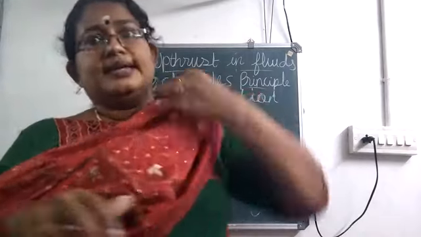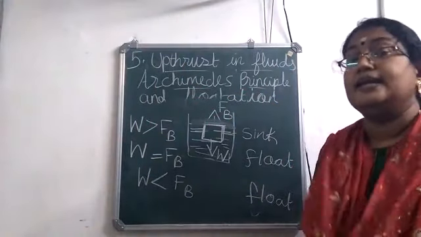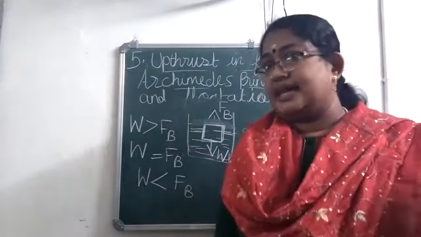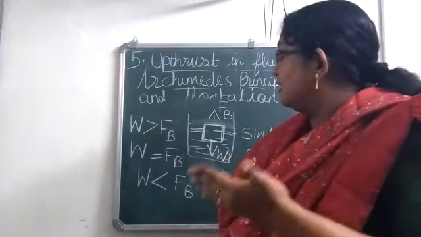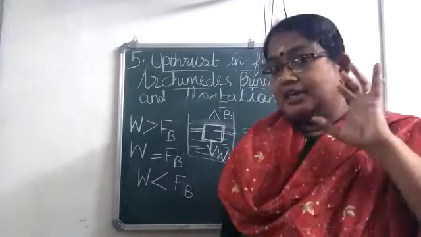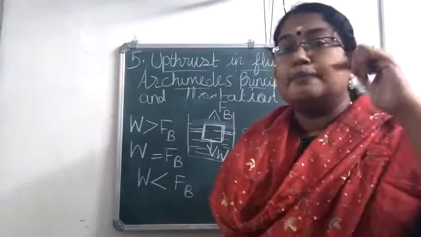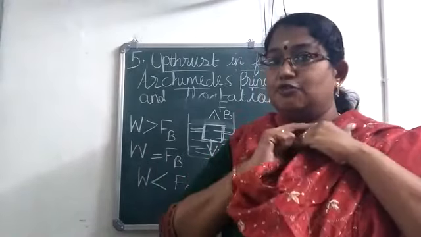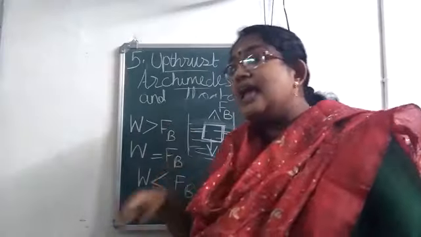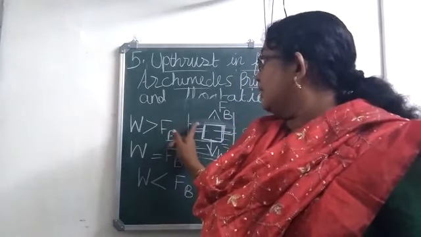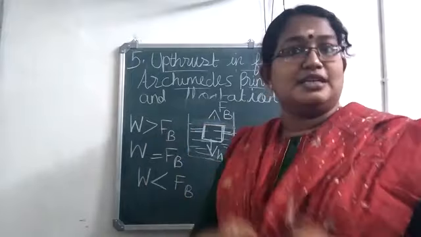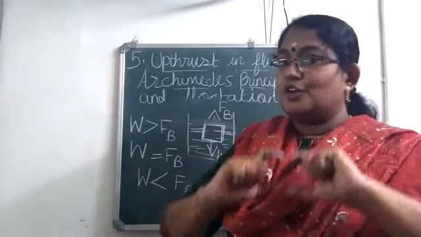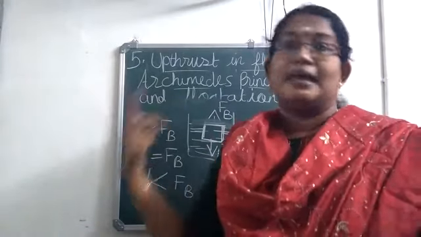Okay. So is it clear? When a body is immersed in a liquid, it experiences two forces. The weight of the body will be acting in the downward direction. At the same time, upthrust will be acting in the upward direction. If the weight of the body is more, the body will sink. If the weight of the body is equal to the upthrust, the body will float with the entire portion of the body under water. It will be floating, but the entire thing will be below the water surface. Now, if the weight of the body is less than upthrust, what happens? Some part of the body will be under water and some part above that.